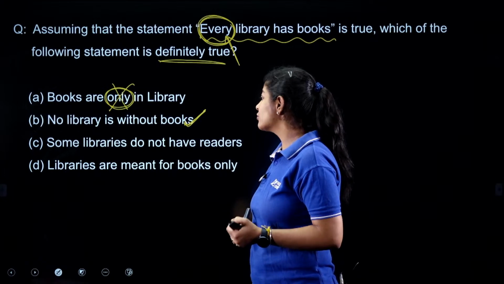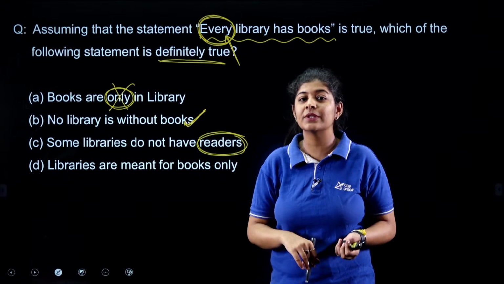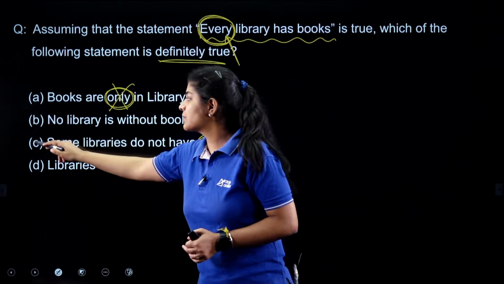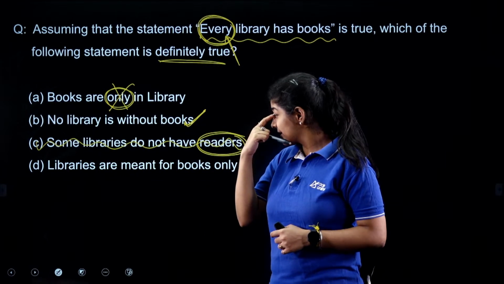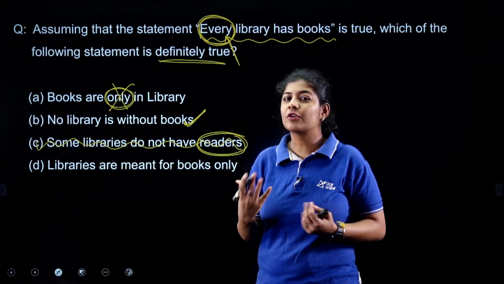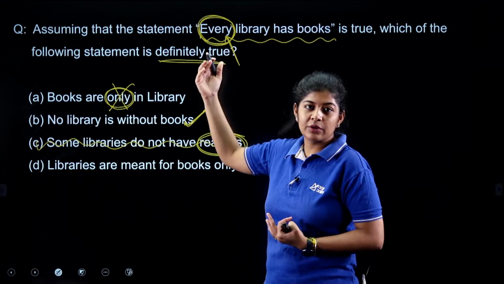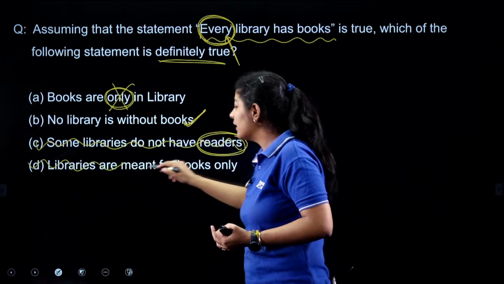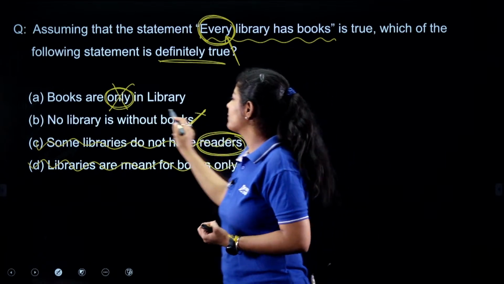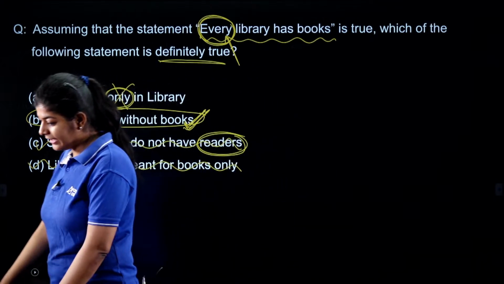"Some libraries do not have readers." We are not having any information regarding the readers, whether the libraries are having it or not. So this one is not relevant. So this option is also eliminated. Next, "some libraries are meant for books only." Here we are not talking about what the library is meant for. So it is not relevant to the statement again. So this option is also eliminated. We are having 4 options and out of that 3 options are eliminated. So option number B is the correct one.